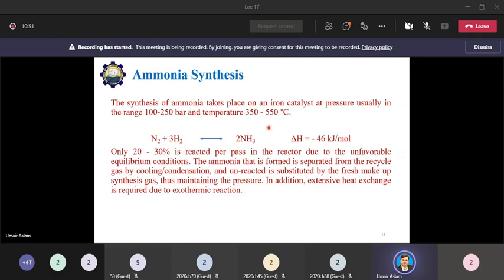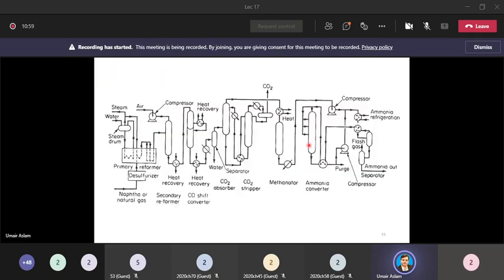So after the desired time which we want to give to the reactants for the reaction, we will draw out the product stream, and this stream will have ammonia, the main product, unreacted reactants, nitrogen, hydrogen, and methane, which was formed here.